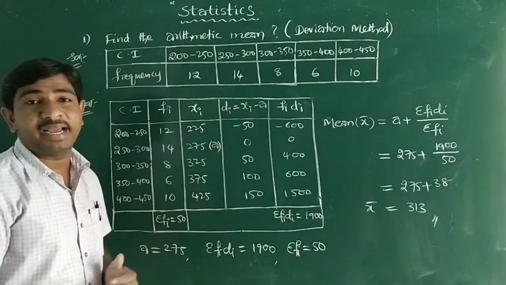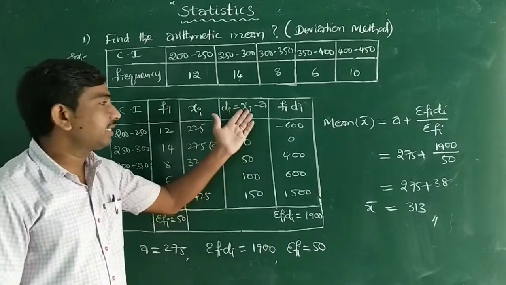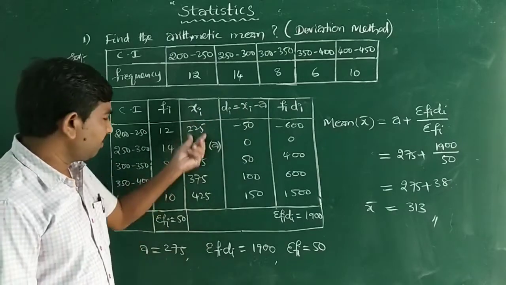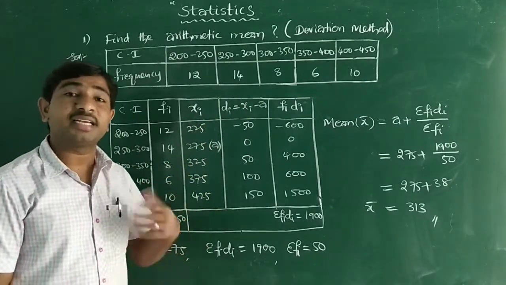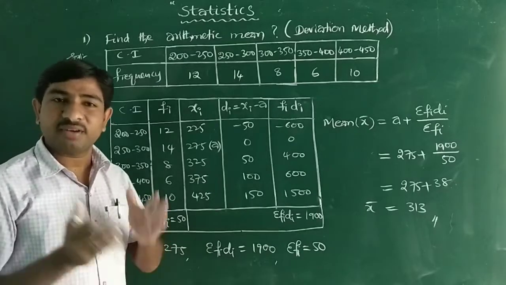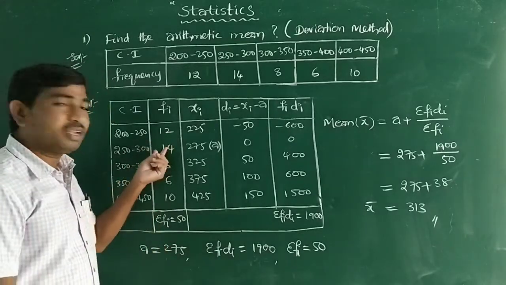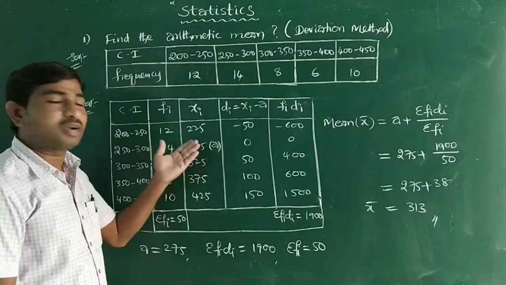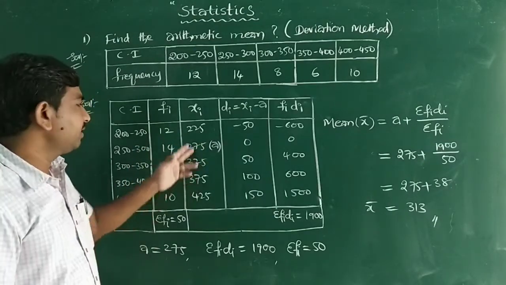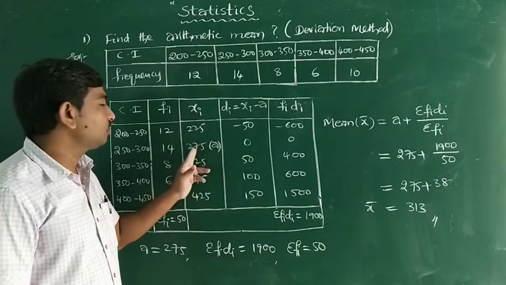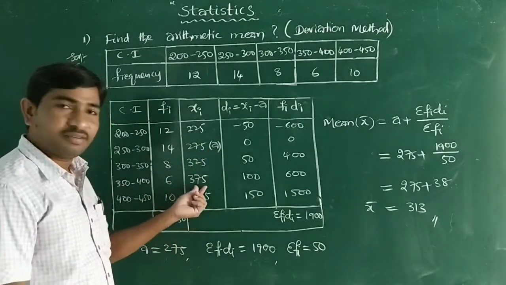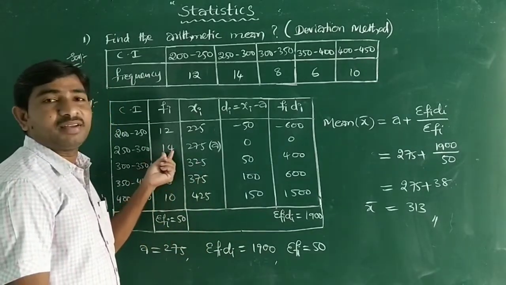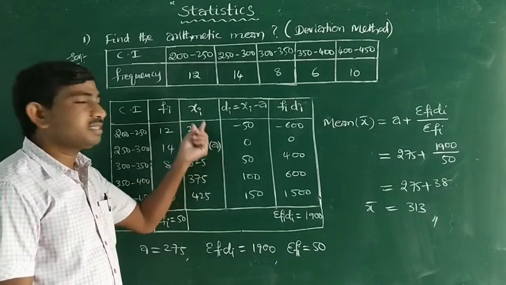And now the Di, the deviations. The formula we know is Xi minus a. So what is a here? Assumed mean, I said. Whichever class mark you consider as assumed mean is your choice. For convenience, the highest frequency is 14. It is better to consider the class mark opposite the highest frequency value as the assumed mean. So now I have taken the a value as 275. Your choice, you can take 375 also, no problem. But it is better to take the value opposite the highest frequency as the assumed mean.